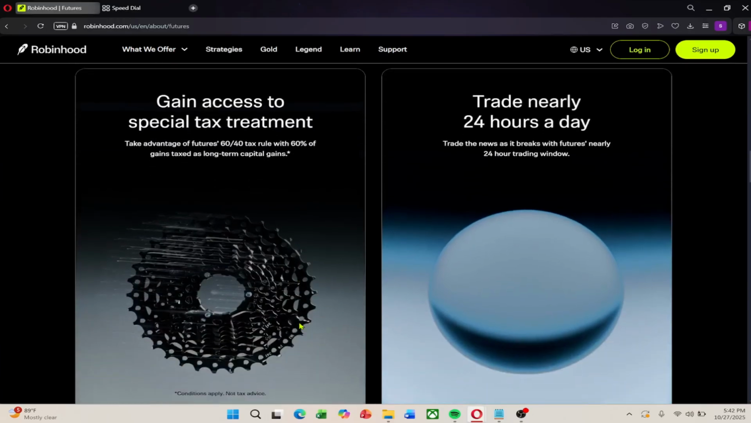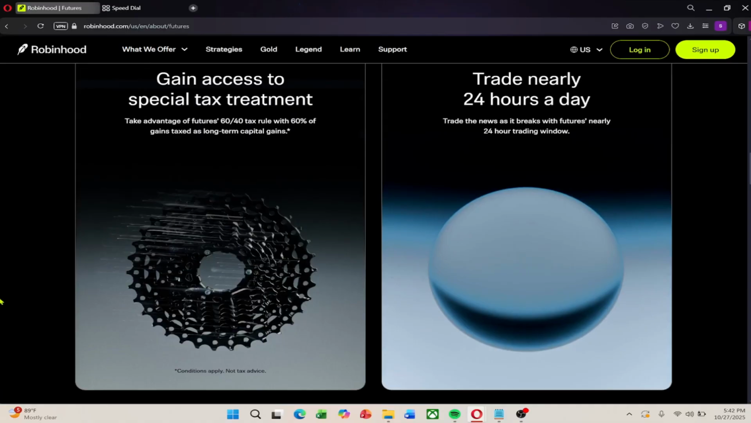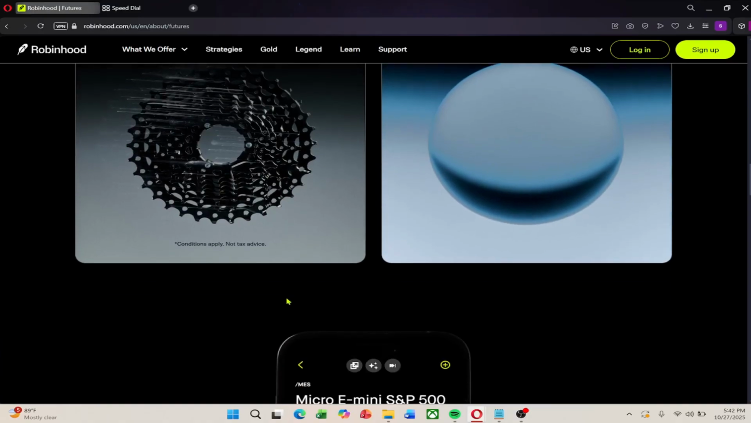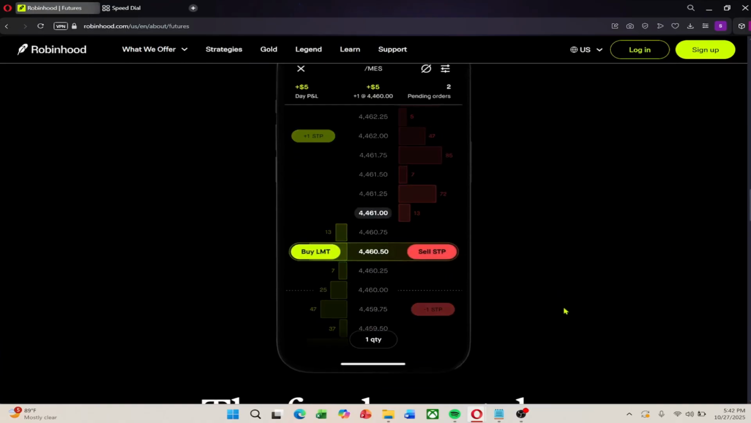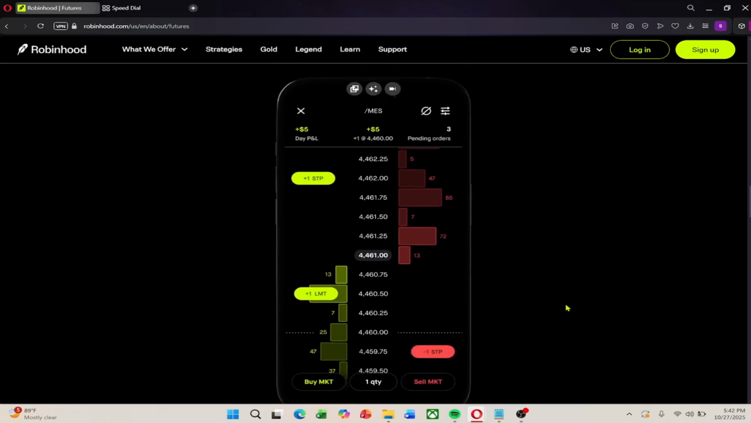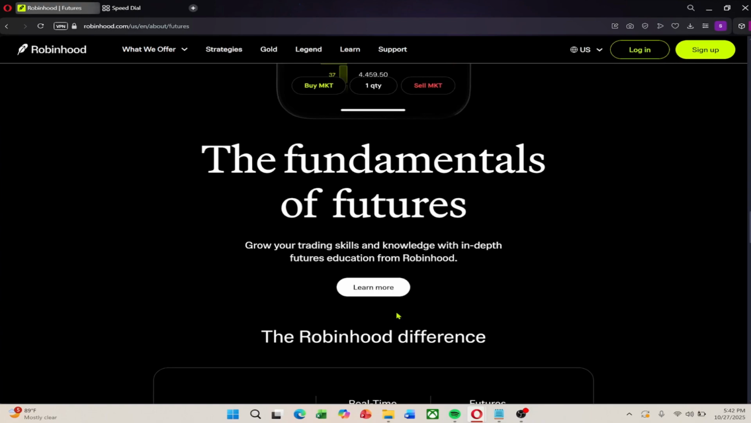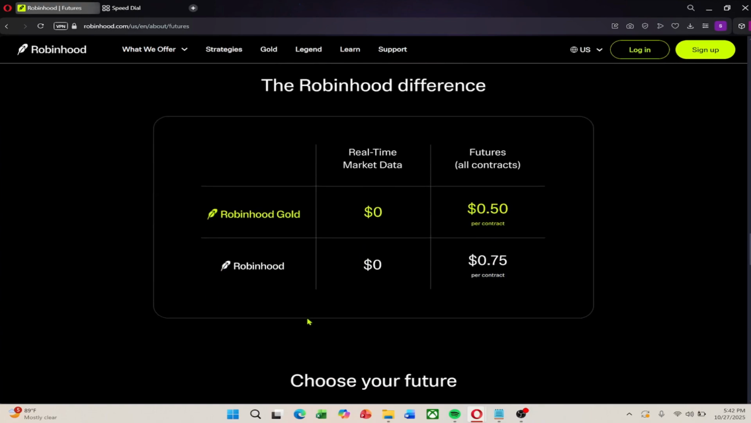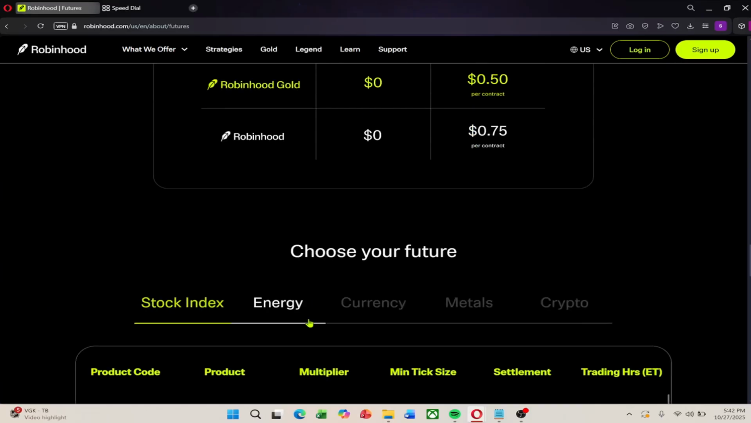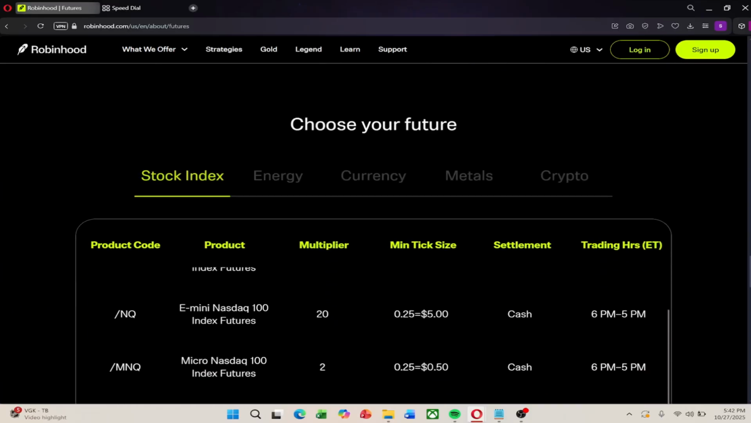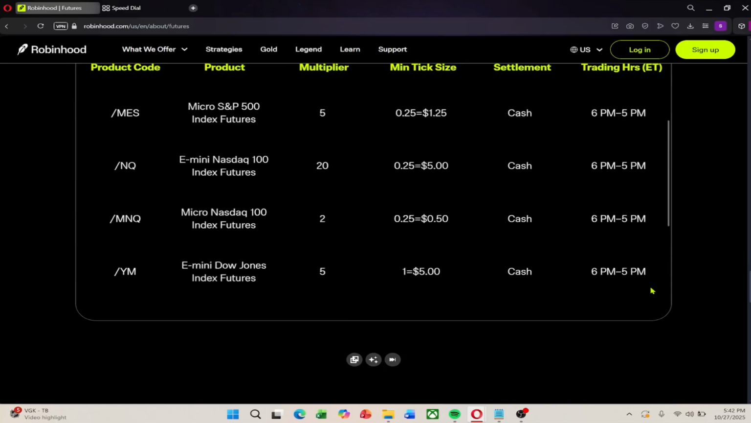Fifth, extended trading hours. You can trade nearly 23 hours a day from Sunday to Friday, giving access to global market movements. Sixth, exemption from wash sale rules, which benefits active traders. Seventh, mark-to-market accounting, which can simplify reporting for frequent traders. Eighth, no Greeks. Unlike options, futures are based purely on price movement, making them more straightforward.